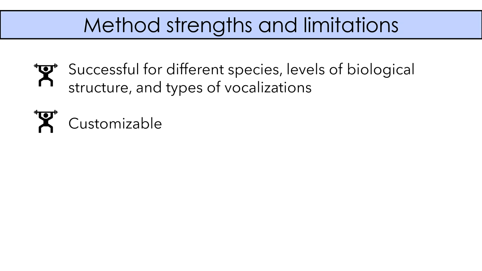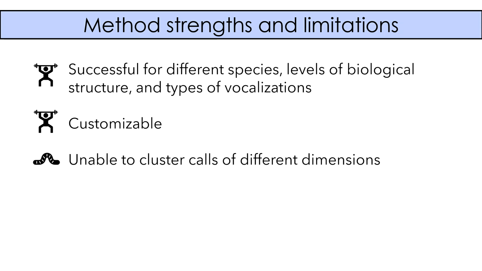Another strength of the method is that it's customizable, so users can set parameters and settings based on features of their data set or aspects of their research question. For example, users who want to be really conservative in the identity clades and identity calls they find can increase that critical factor parameter or the minimum number of repertoires parameter to achieve higher conservativeness.